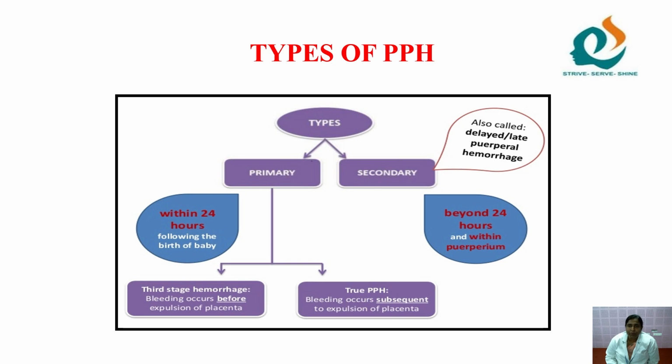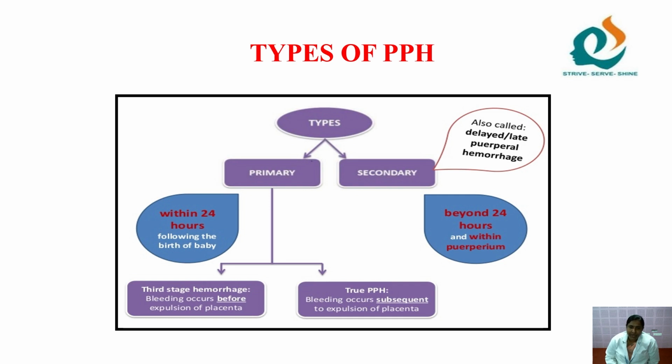Next, types of PPH. There are two major types, primary and secondary. What is primary PPH? When the bleeding occurs within 24 hours following the birth of the baby, that is immediately, it is primary PPH. What is secondary PPH? When the bleeding occurs beyond 24 hours and within the puerperium, that is 24 hours after and within 6 weeks of the puerperal period, we call it secondary PPH. It is also called delayed or late puerperal hemorrhage.